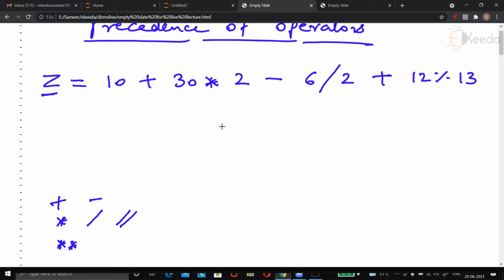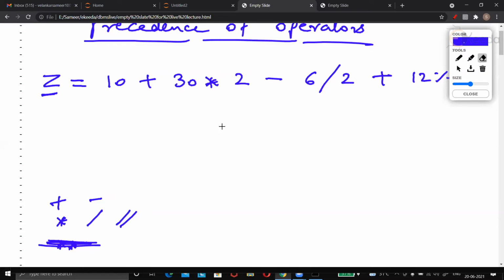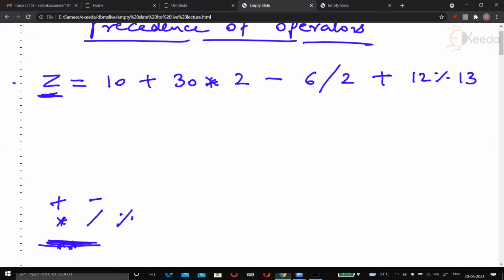Now let's leave aside raised to for some time. Oh, one more you saw, percent. So let's leave floor division also for some time. Let's talk about these 5 operators. Now, are you watching that in this expression all 5 operators are there? You can see addition, multiplication, subtraction, division, percent, everything is there.